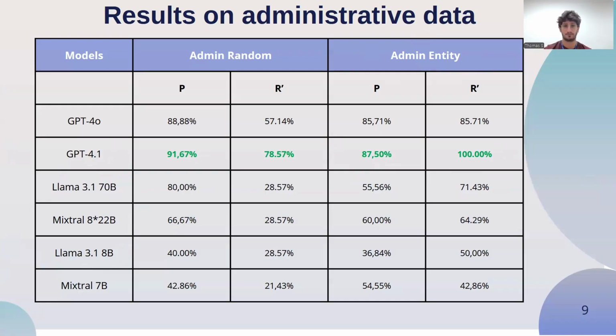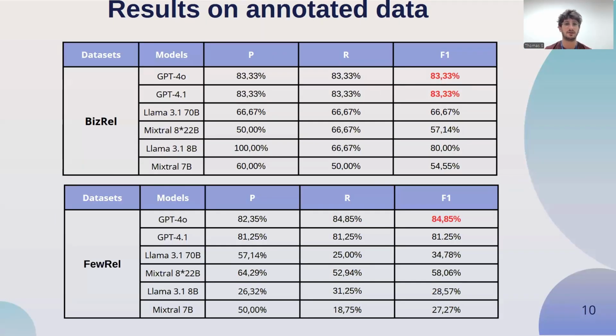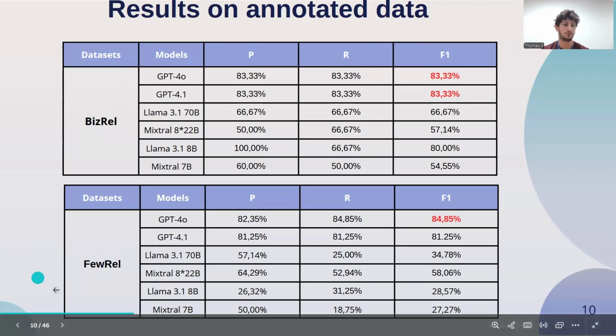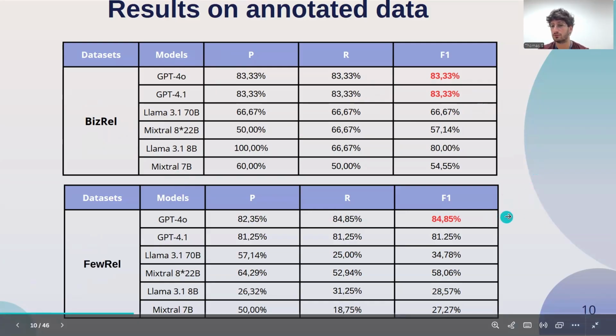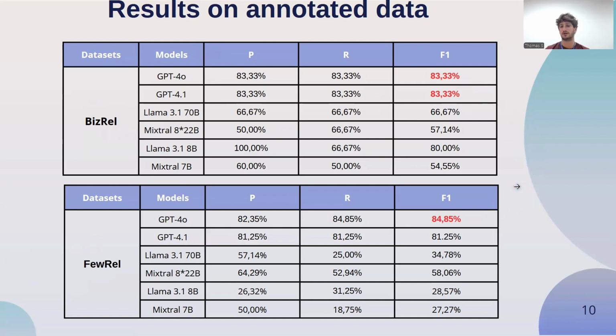names for the labels. When we look at the annotated data, we have BISREL, which is a French corpus containing 6 relations. GPT models always trust the evaluation. It's the same for FURL, which contains, in our case, 16 general web relations. But we see that in both cases, the model could not discover every relation, maybe because there is some weakness around certain topics. For BISREL, it's because we have a relation called others. And for FURL, it's some repeated topics like mother of or subject of, which were never discovered by the model.